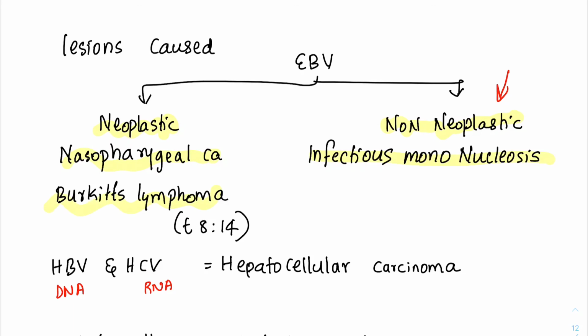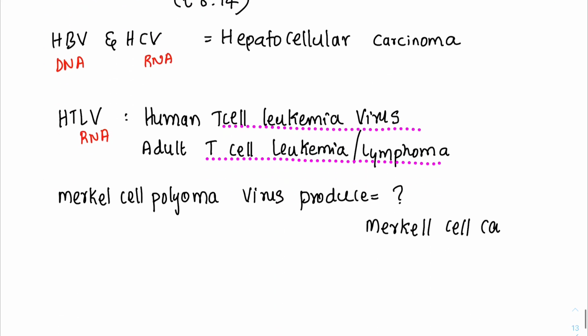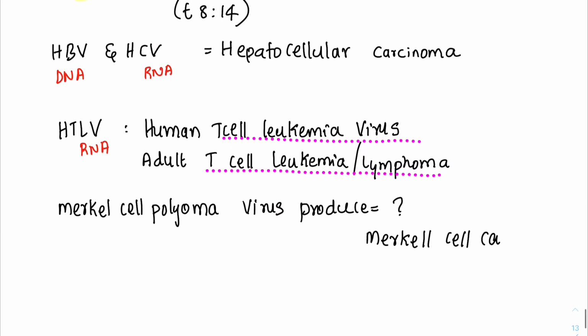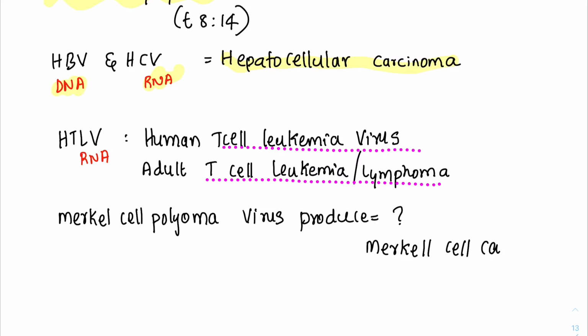The next virus is HBV and HCV. HCV is an RNA virus, HBV is a DNA virus, and they are both implicated in hepatocellular carcinoma. HTLV, that is human T-cell leukemia virus, causes adult T-cell leukemia or lymphoma.